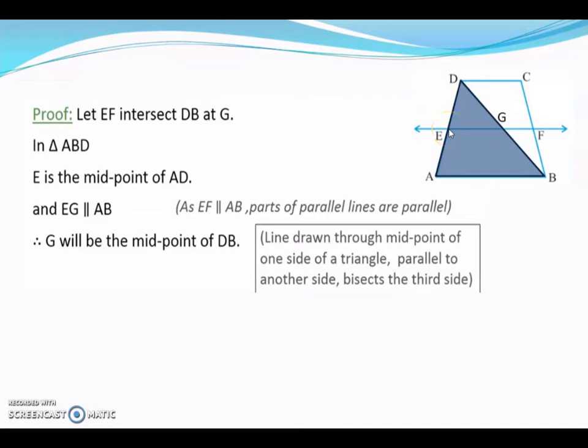E we know is the midpoint of this side AD, and we also know that this line goes parallel to AB. So we will mark this point of intersection with the diagonal as G. So EG is parallel to AB because it is a part of the same line which goes parallel to AB. So we can say by the converse of midpoint theorem that G should be the midpoint of this side DB.